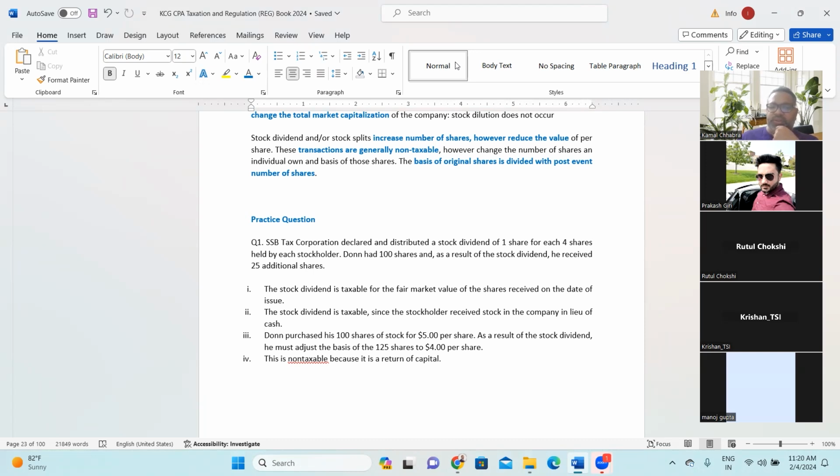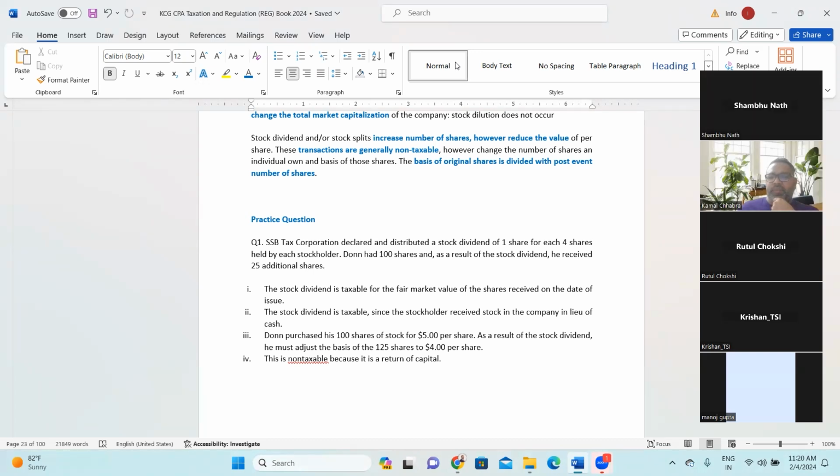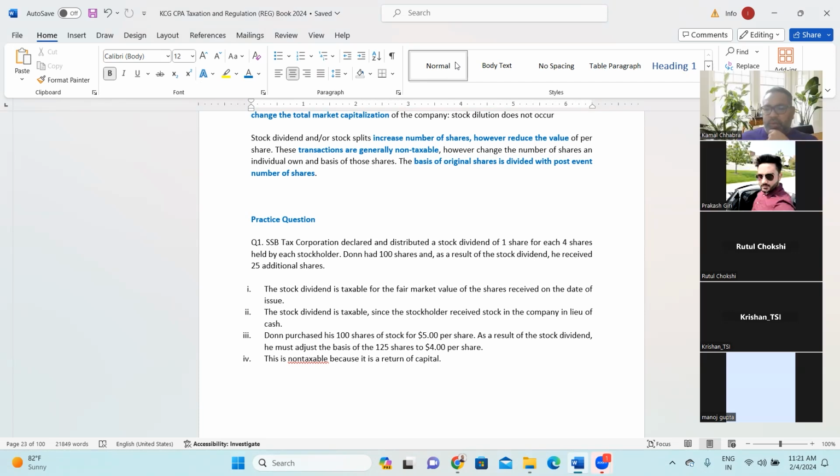Donna purchased 100 shares of stock for $5 per share, so the total cost is $500. As a result of the stock dividend, she must adjust the basis to 125 shares, because now after the bonus it is 125 shares. So the per share cost is $4 after the dividend. Clear, Manoj? Yes, sir.